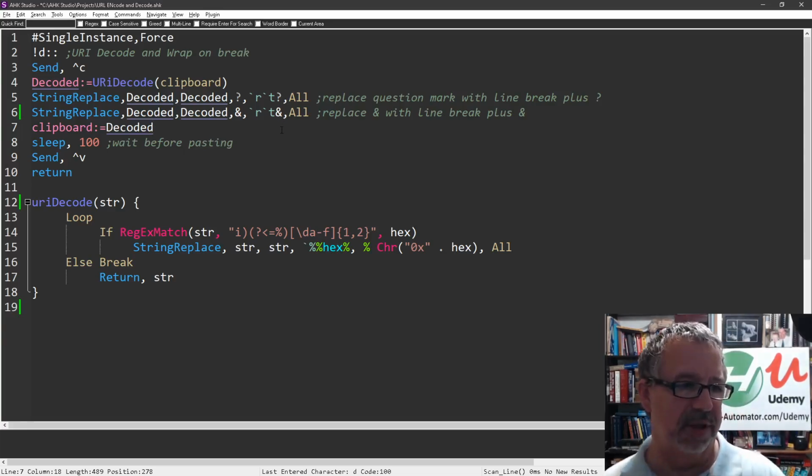Now one here, I was looking at this a little earlier. Here's the URI decode. I grabbed that from the forum somewhere. I don't remember. It was a long time ago. So I'm not going to get into this, but that's a good decode function.